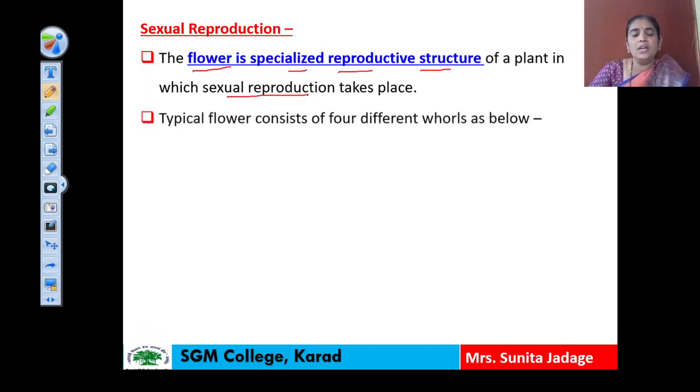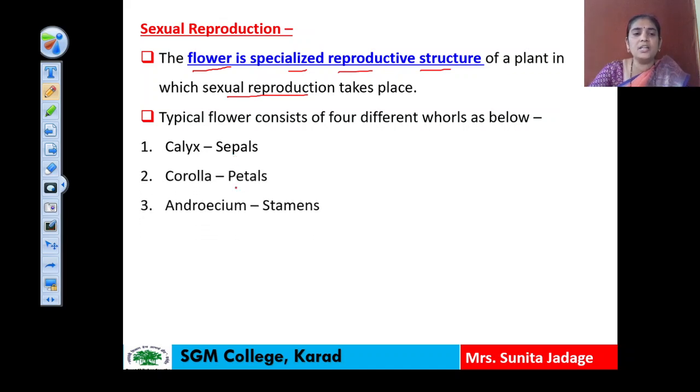This flower has four different whorls. You have already studied the details of the structure of the flower in the 11th standard. The first part is the calyx, which is made up of sepals. The second part is known as the corolla, which is made up of petals. The third part is known as the androecium, made up of stamens.